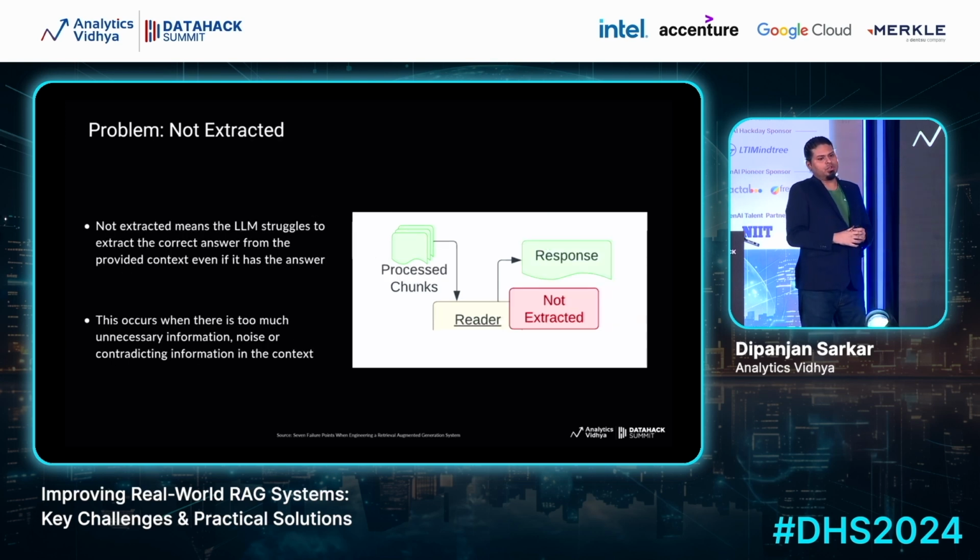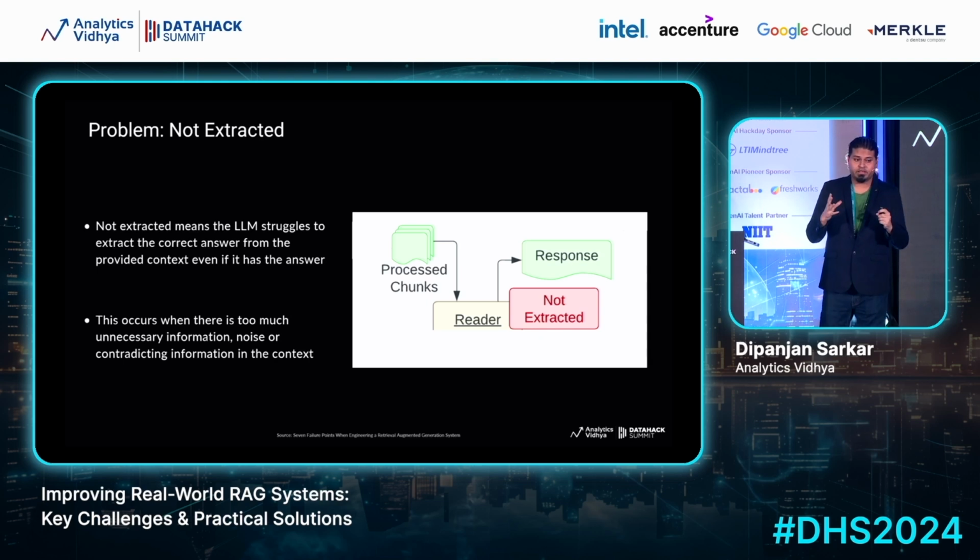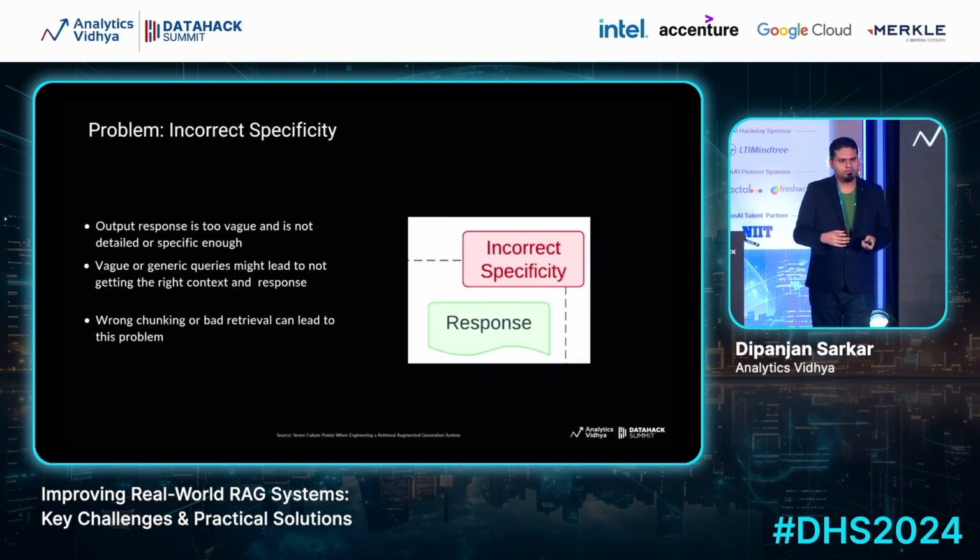Another one is not extracted. Not extracted means the LLM struggles to extract the correct answer from the provided context, even if it has the answer, which means to answer the question, you have the information in the context retrieved, but it is not able to answer the question. This sometimes occurs when you have context with a lot of information, with a lot of noise, contradicting statements, and so on. So there are ways in which we can tackle this too.